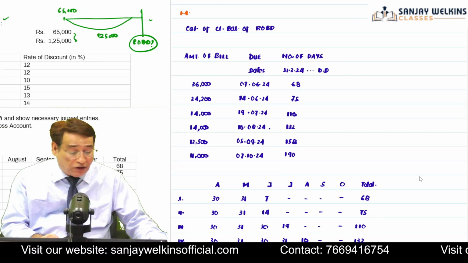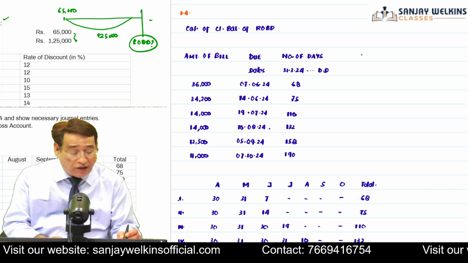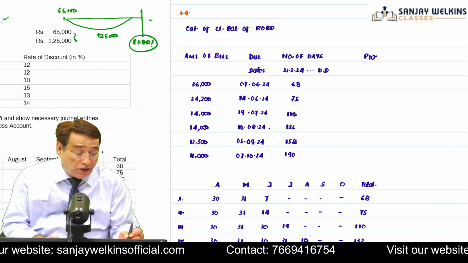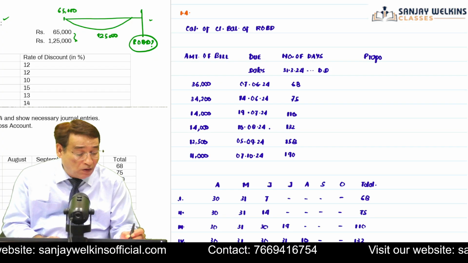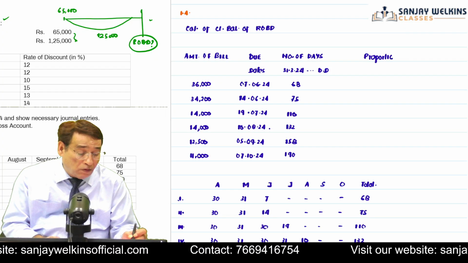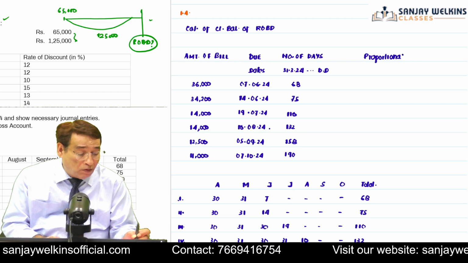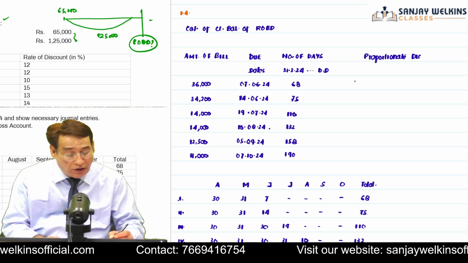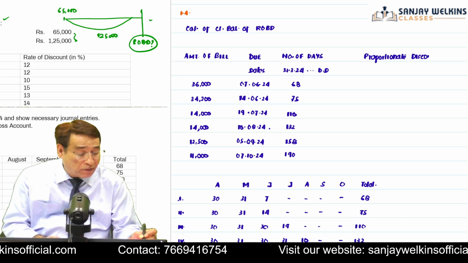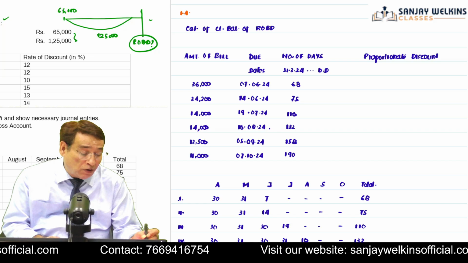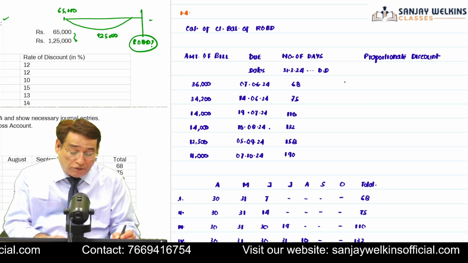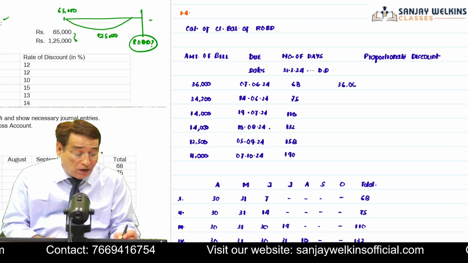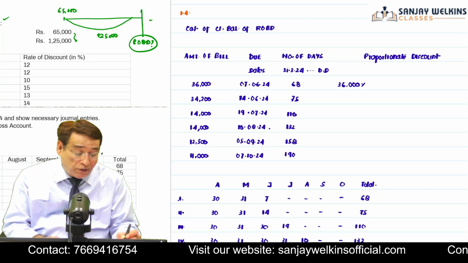Once you are done with this particular step, now you can easily find out the proportionate discount. Proportionate discount means we are computing the amount of discount only for those days which are falling in the next months. So in order to compute the proportionate discount, first of all, I am going to write the amount of bill, which is 36,000. This bill has been discounted at 12%.